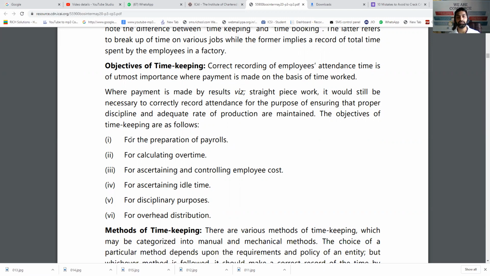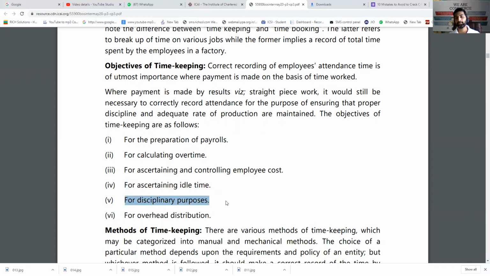That means a thumb impression or even a retina scan can mark your attendance. So why is it to be done? For preparation of payroll, we can decide how much time you were in the organization, any extra time, any time when you were not there, or if you have taken a half day, everything. Calculation of overtime, for ascertaining and controlling the employee cost, for ascertaining the idle time. What was the idle time? You can compare timekeeping and time booking. That we'll discuss in detail.